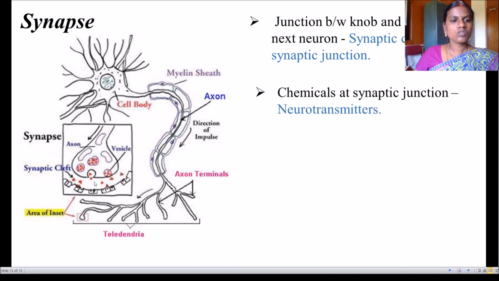These chemicals at the synaptic junction are called neurotransmitters. Since they transmit the impulse from this neuron to another neuron through the chemicals present here, those chemicals are called neurotransmitters. These neurotransmitters transmit the information from one neuron to another.